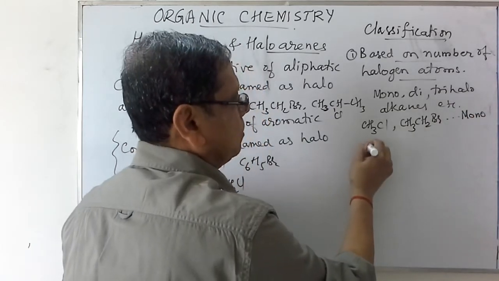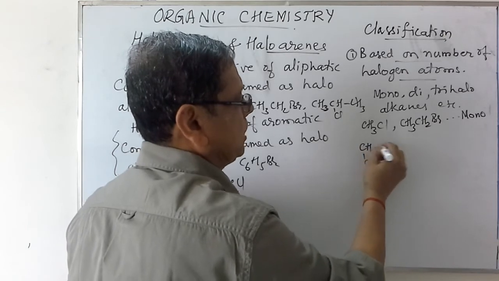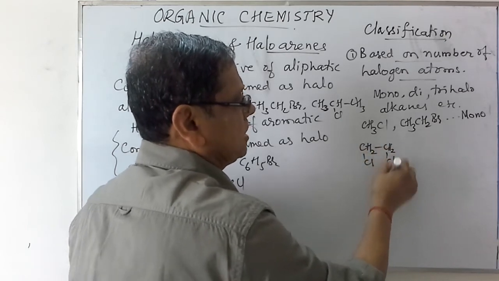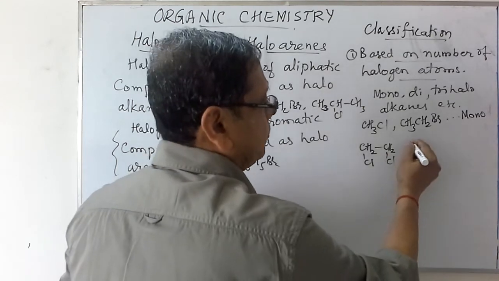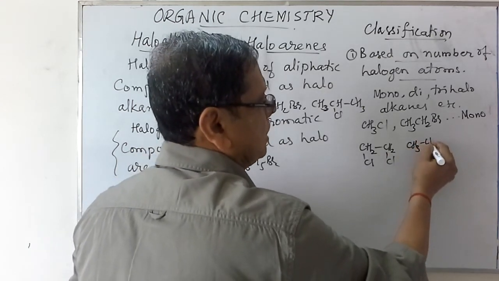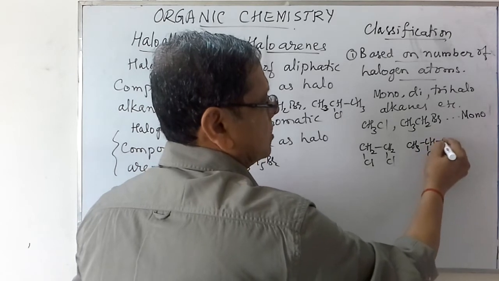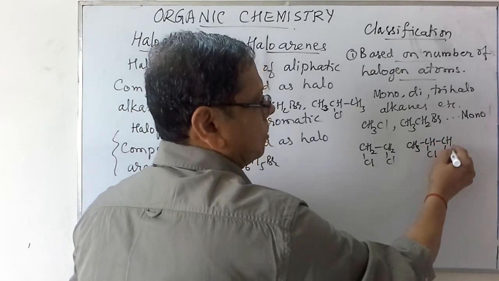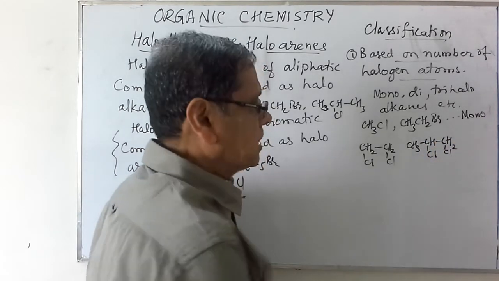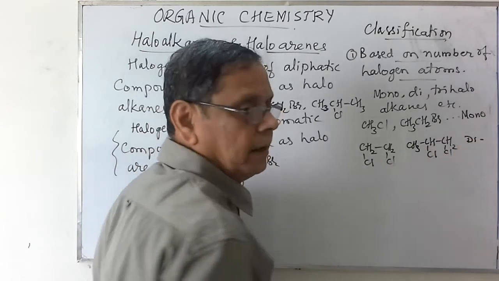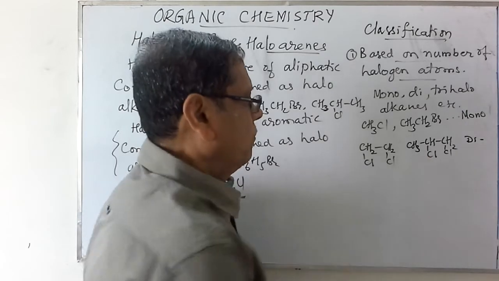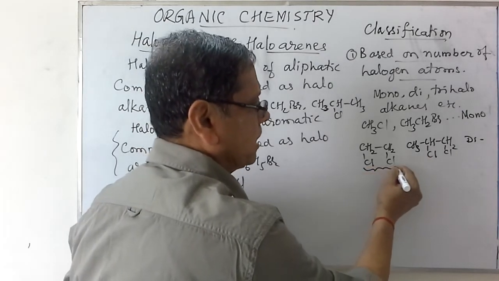If you consider this CH2Cl, CH2Cl, this is called ethylene dichloride or ethylidene chloride. Similarly, we have this CH3, CH, Cl, CH2Cl, 1,2-dichloropropane. These contain two halogen atoms, therefore they are named as the dihaloalkanes. In the dihaloalkanes, we have two chlorine atoms on the adjacent carbon atom.